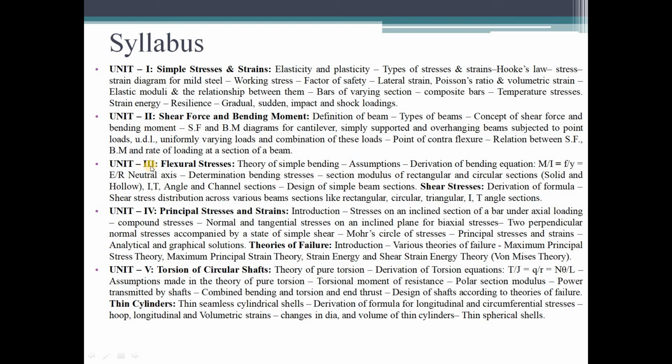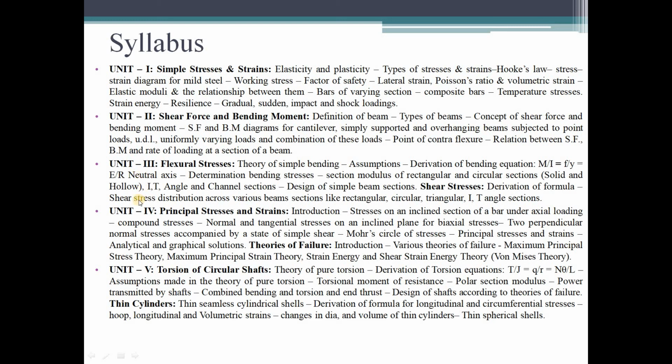Next, coming to unit 3, we have 2 parts. The first one is flexural stresses, also called bending stresses. That means whenever a body is subjected to bending, the stresses developed are called bending stresses, or flexural stresses. The second part of unit 3 is shear stresses. So these two things we are learning in unit 3.